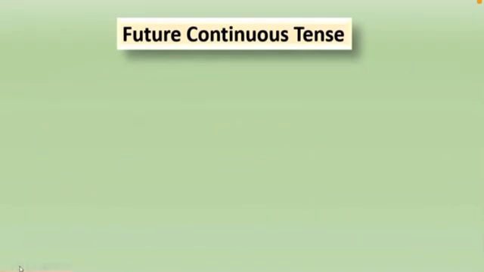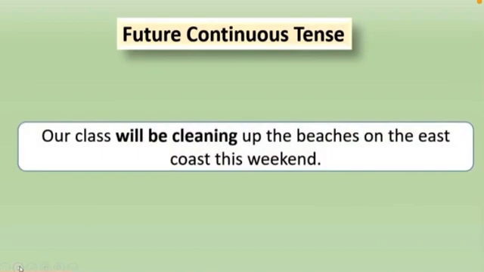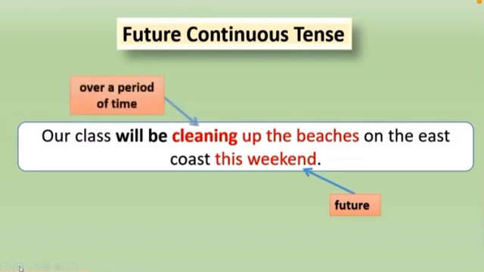Let us take as example the sentence, "Our class will be cleaning up the beaches on the East Coast this weekend." This weekend indicates that the action will be taking place in the future, and cleaning up the beaches is an action that will take place over a period of time.